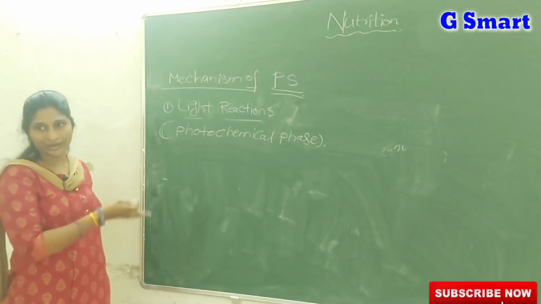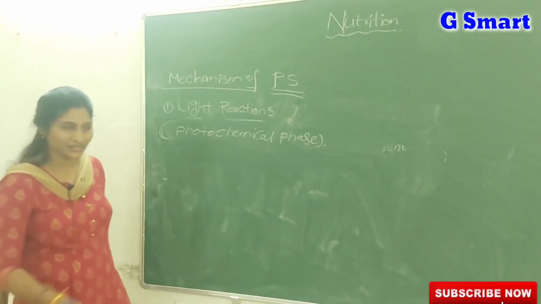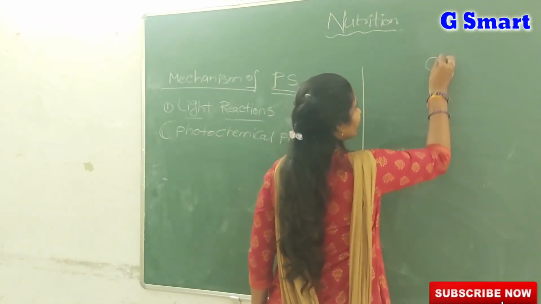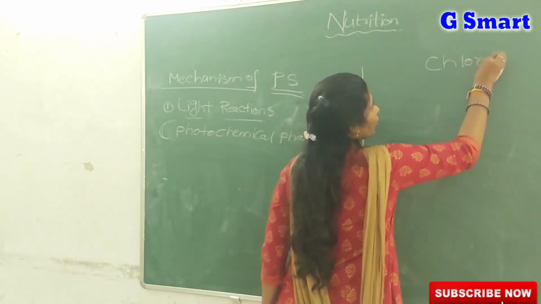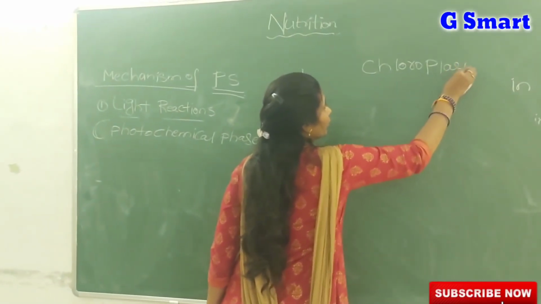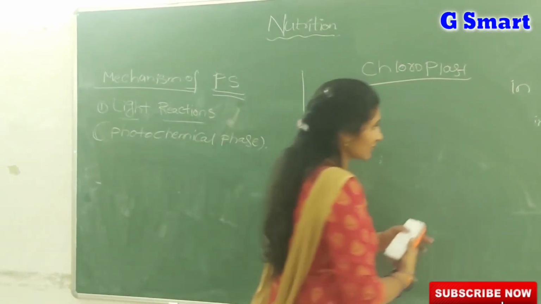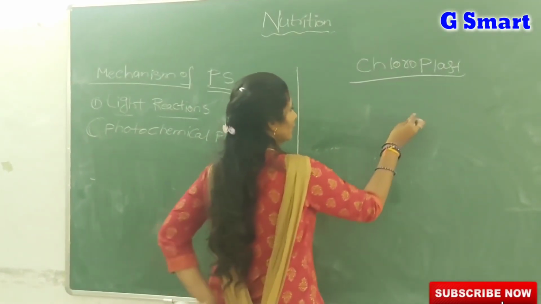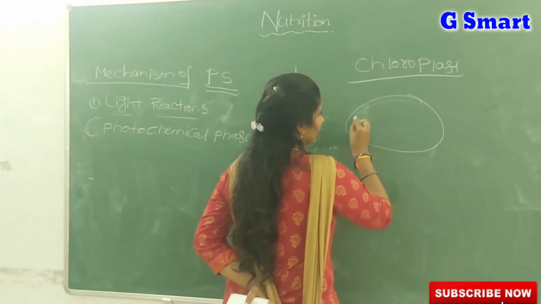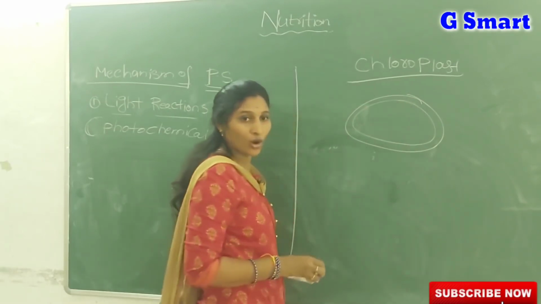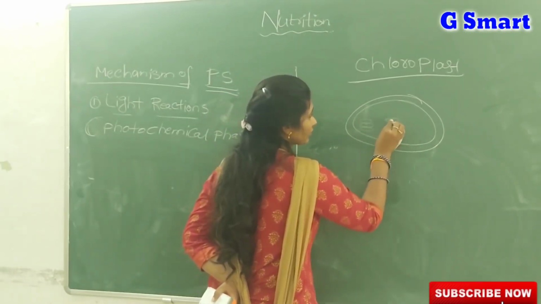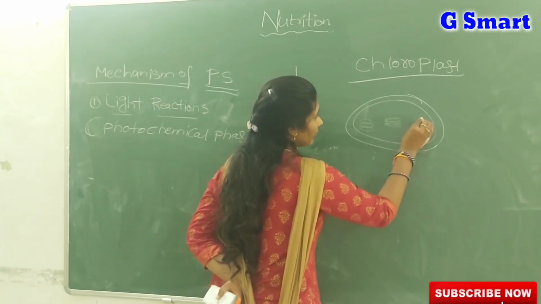Once we want to understand light and dark reactions, first of all we learn about the small cell organelle structure known as chloroplast. Maybe in 9th standard you already studied about chloroplast. Briefly I will tell. Chloroplast is an oval structure made up of 3 membranes.